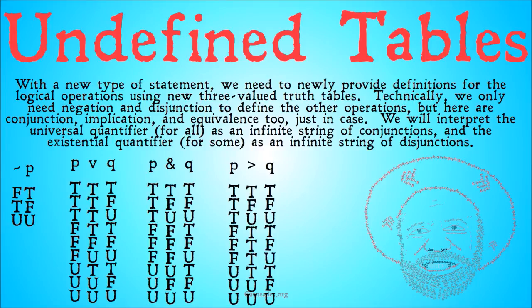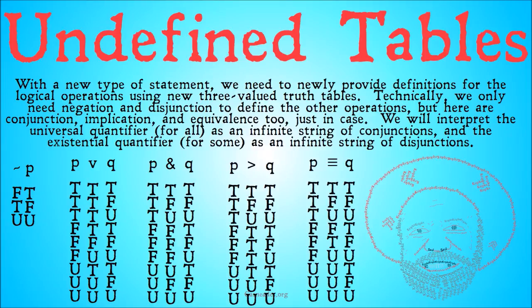For implication, the only situation in which it's false is when the antecedent is true and the consequent is false. The situations where it is undefined are where the antecedent is true and the consequent is undefined, or the antecedent is undefined and the consequent is false, or they're both undefined, and it's going to be true in all the other situations. And finally, material equivalence. It's only going to be true where they are both true or both false. It's only going to be false where one is true and the other is false, or vice versa. And it's going to be undefined in all the other situations.